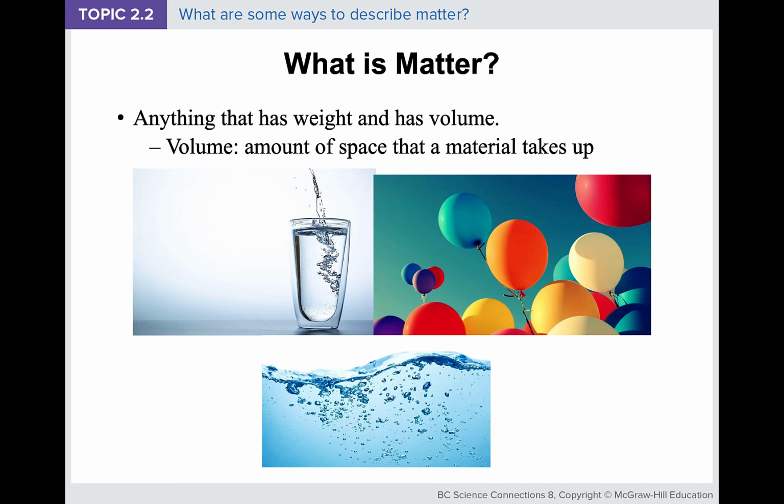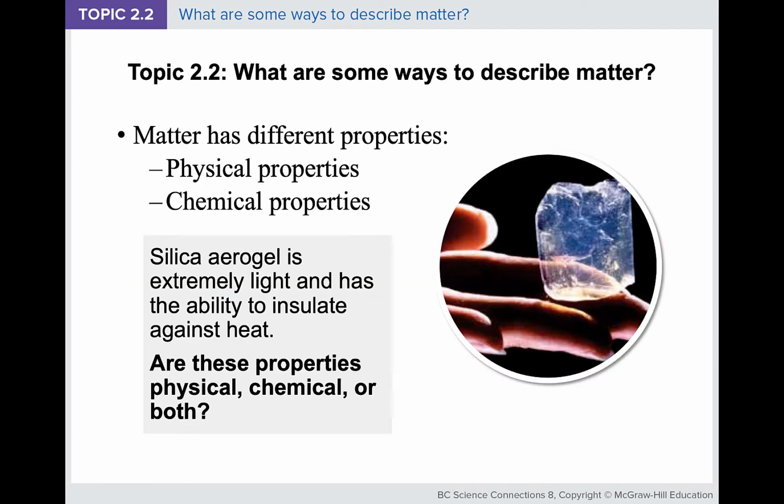For example, a glass is matter because it takes up space, it has volume, and it also has weight or mass. Also, the air that we cannot see is matter because, again, it has weight and it also has volume. The same thing goes for water and other liquids. They are also matter because they have weight and volume. So that is matter. So what are some ways to describe them?